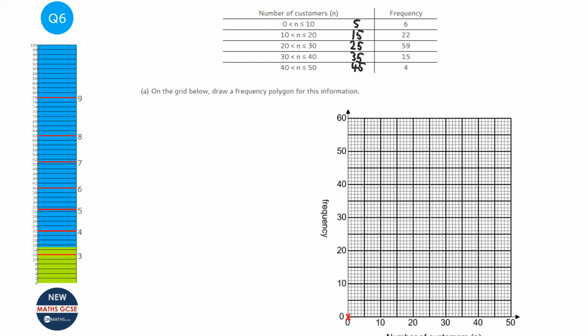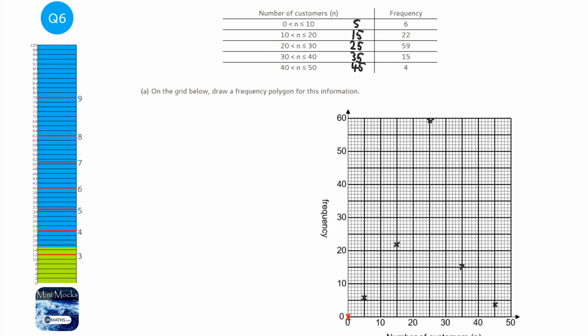So the first one's going to be at 5, and it's going to be 6 high. It's going to be like that. Next one's 15, 22. So 22 would be about there. 25, 59, so 59 would be right up here. 25, 35, 15, a little bit lower than that, but that's fine. 45, 4.